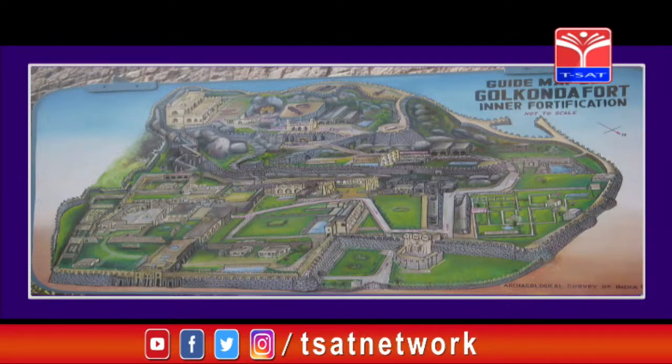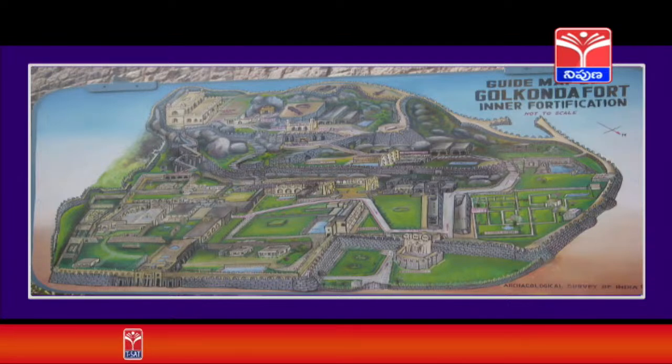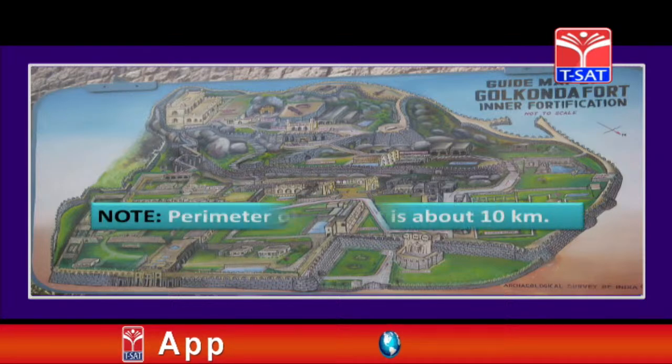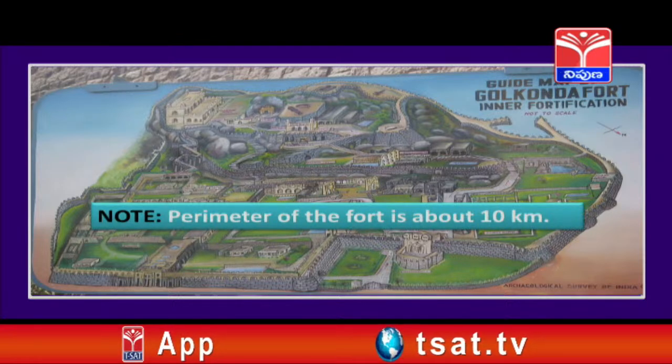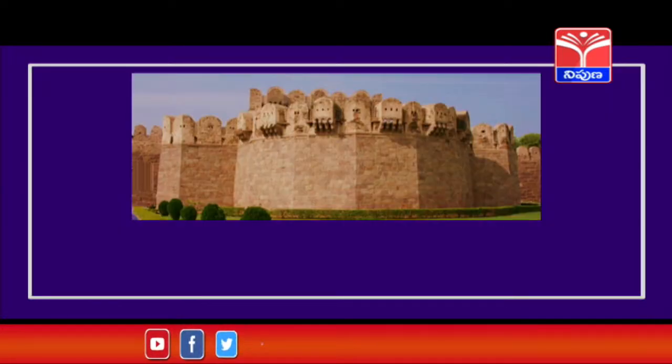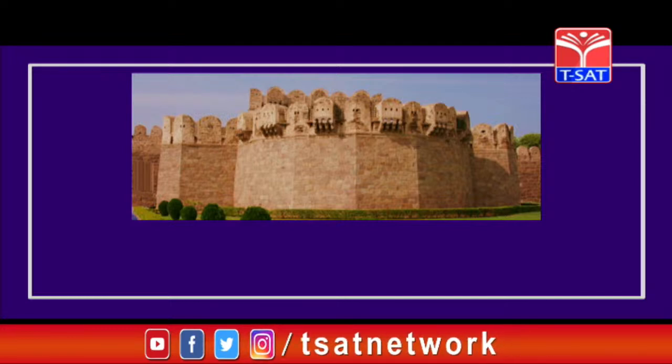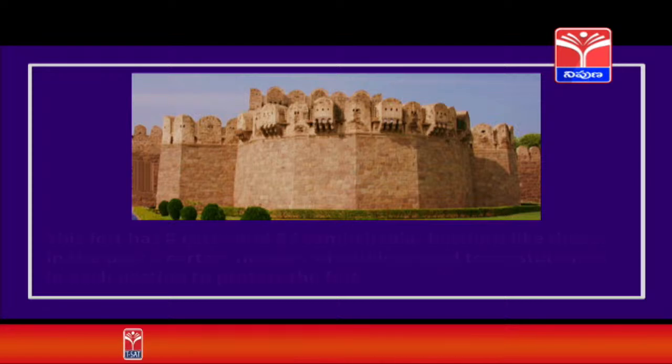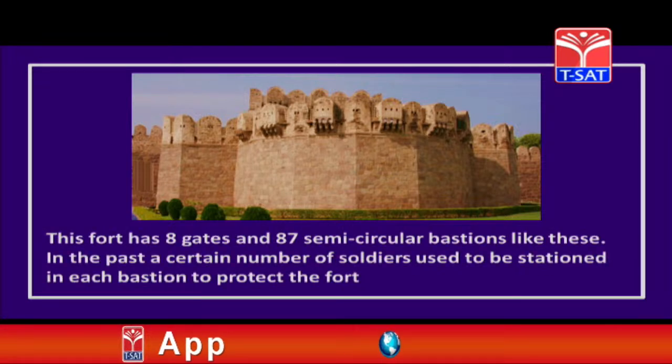Now, take a look at this Golconda Fort guide map, children. We have already learnt that the perimeter of this fort is about 10 kilometers, isn't it, children? So, take a look at this image shown on your screen now. It looks wonderful, right, children? This fort, that is the Golconda Fort, has 8 gates and 87 semicircular bastions like this.